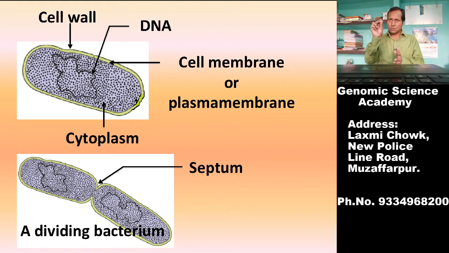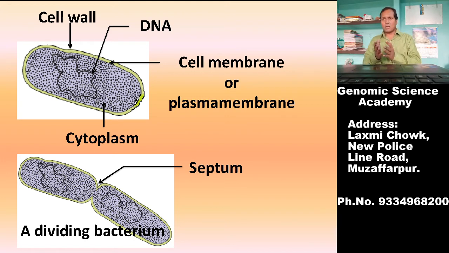Bacteria, as you know, is a prokaryotic cell. The cell of bacteria is a unicellular organism, and that unicellular organism has a prokaryotic type of cellular organization.